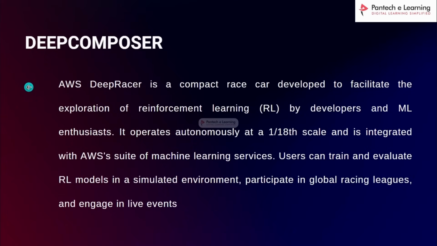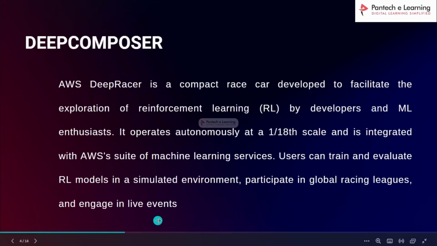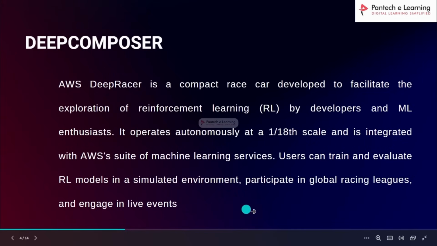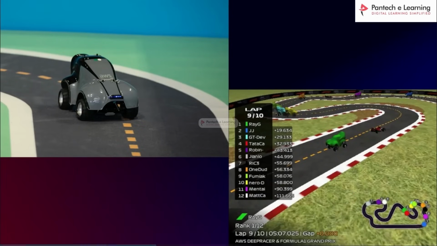So it operates autonomously at a 1 by 18th scale and is integrated with the AWS suite of machine learning services. So users can train and evaluate reinforcement learning models in a simulated environment, participate in global racing leagues, and engage in live events also.